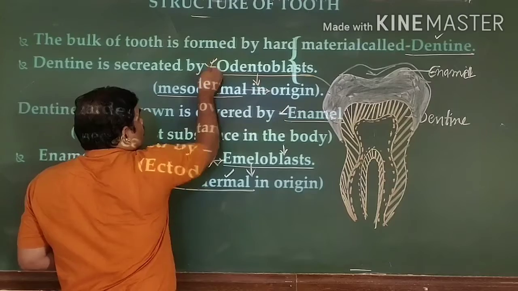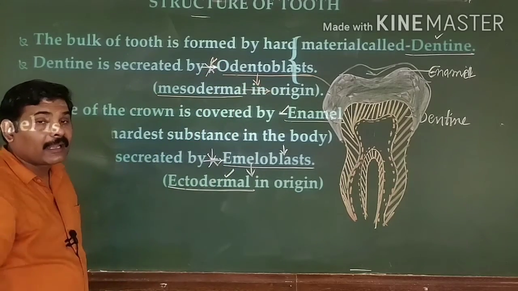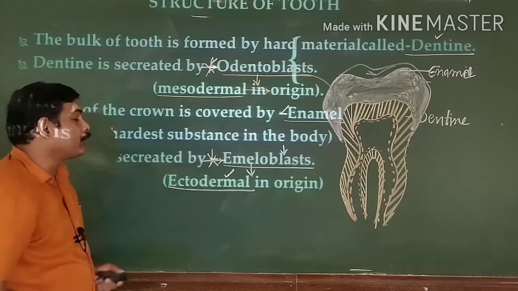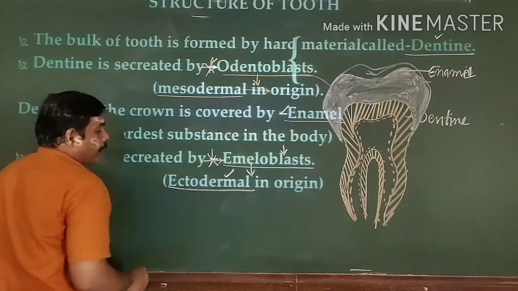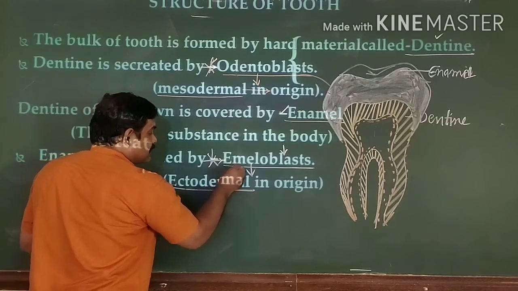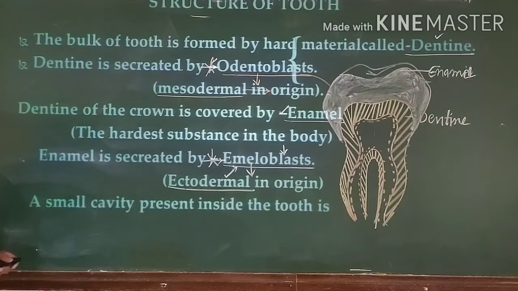Dentine is secreted by odontoblast cells. I am repeating again and again because this is an important part. Whereas the enamel is produced from ameloblast cells, right? Ameloblast cells, right? That is an important part.